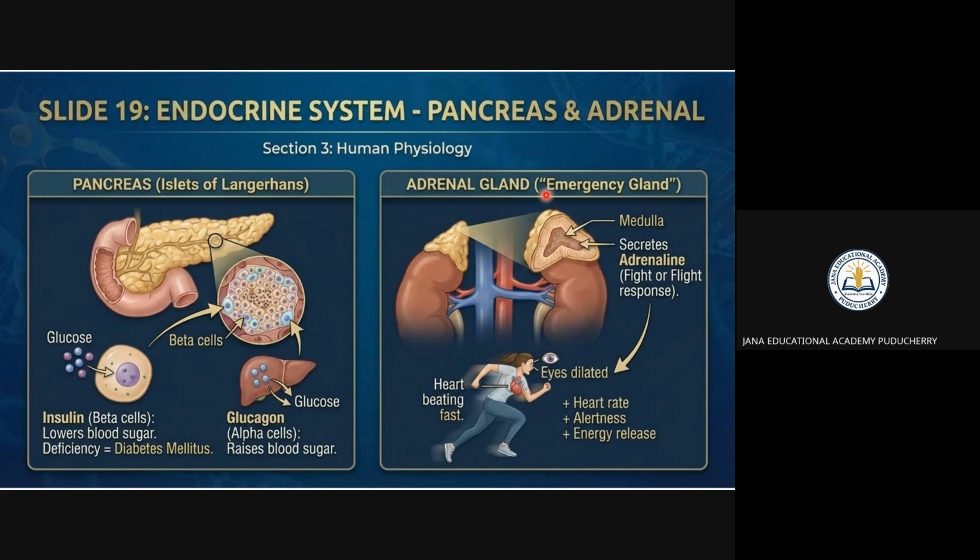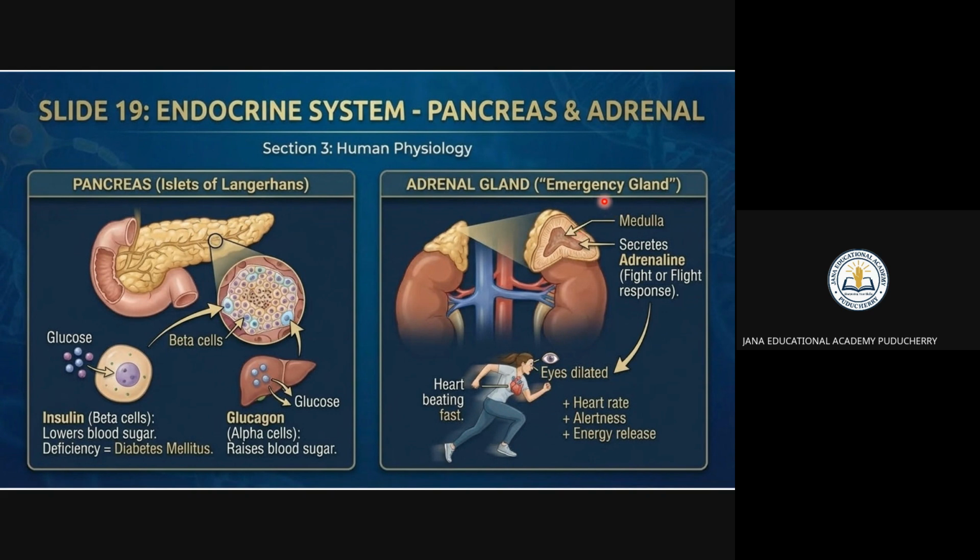You see, the adrenal gland is the emergency gland. Whenever an emergency is happening, it releases adrenaline, for fight or flight. You see that the heartbeat is very fast when you are running. What happens? The heart beats more, and the energy release is more. Eyes are also dilated. So you need some water to take in, right? So this is the emergency gland.